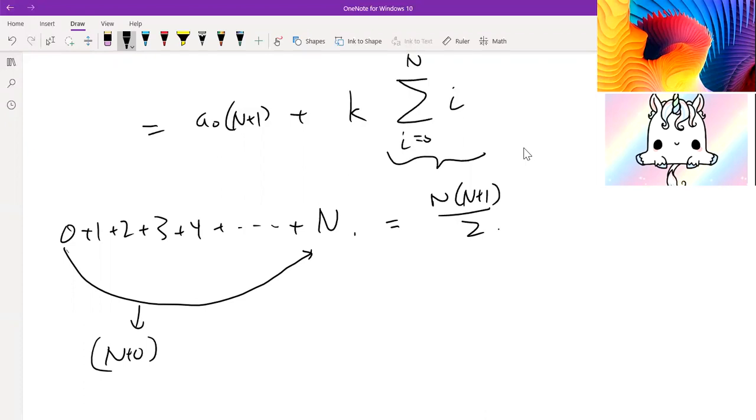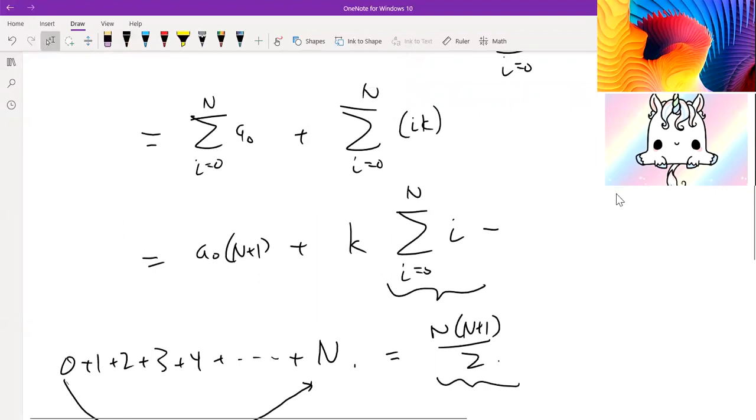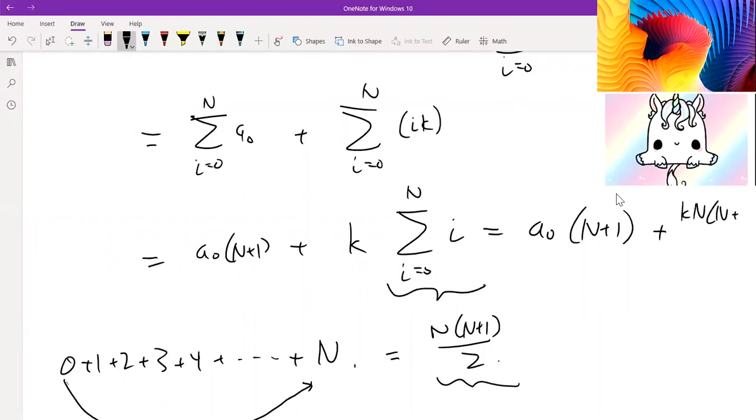So there are two cases. We have an odd number of terms and an even number of terms. And then it turns out that both cases will result in the same formula. So I'm not going to show you explicitly, we're kind of short on time, but it will result in this closed form for this summation. So if you plug that in, you get a0 times n plus 1 plus kn times n plus 1 over 2.